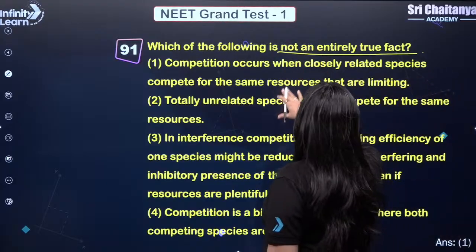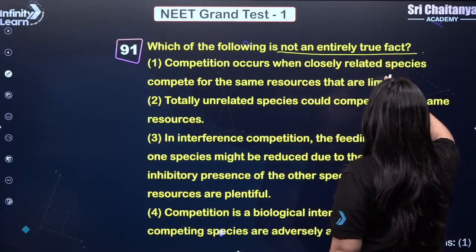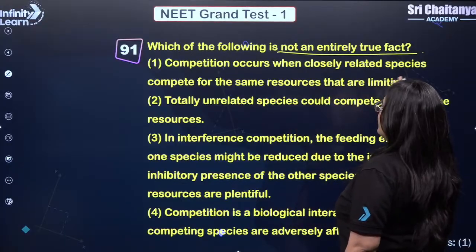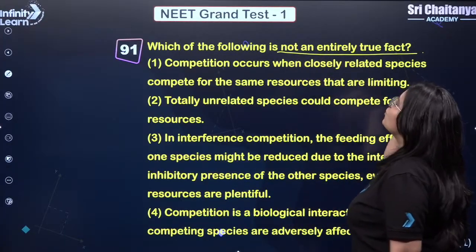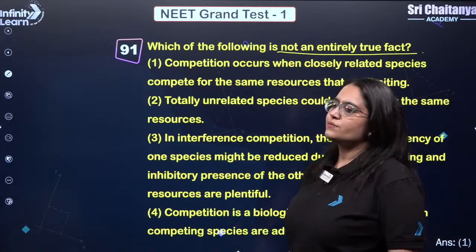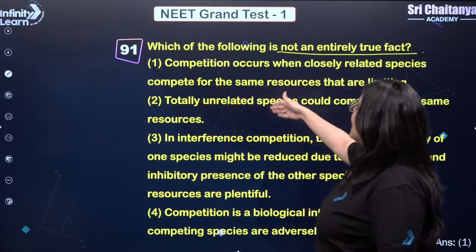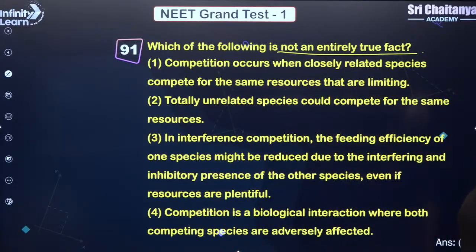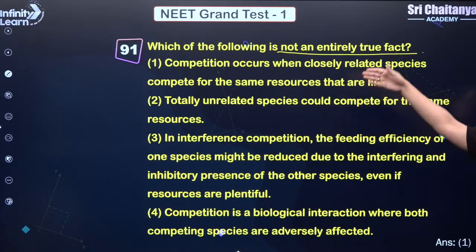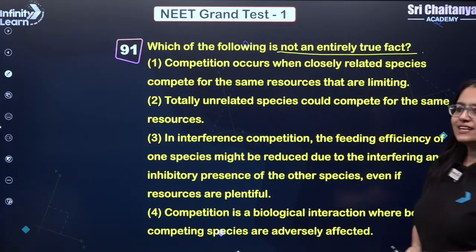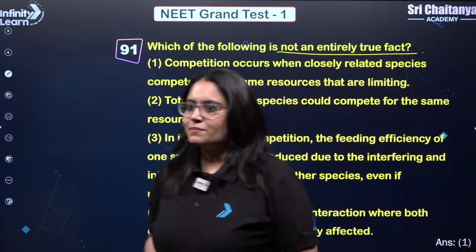Competition occurs when only closely related species compete for the same resource that are limiting. So which of the following is not entirely true? The first statement is not entirely true. Why? Because even totally unrelated species could also compete for the same resource. So the second statement actually explains why the first statement is not entirely true. Correct? Next question.